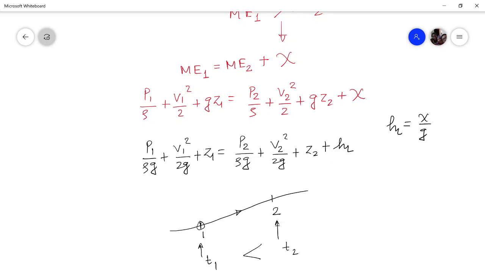So in terms of mechanical energy, this is a loss. But when we talk in terms of total energy of the system, it will be the same. The energy at point 1 and at point 2 will be the same. But the mechanical energy at point 1 will be more than at point 2. And the loss in mechanical energy is nothing but the energy which the system has to spend to overcome friction.